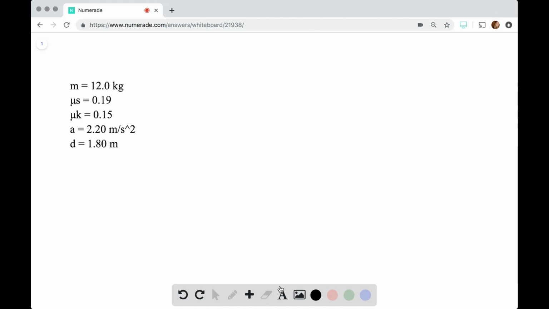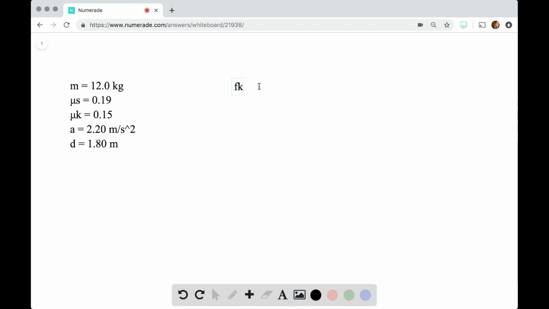So the first thing here, we know how the truck is accelerating, but we want to figure out how the box is accelerating. So to do that, we want to set up Newton's second law. If we think about this box sitting on the truck, it's going to be moving in the horizontal direction along the direction that the truck is moving. So there's only the frictional force that's going to be acting on it.